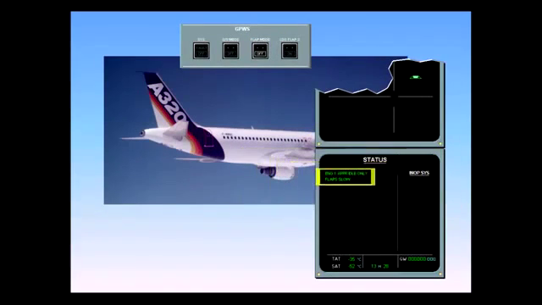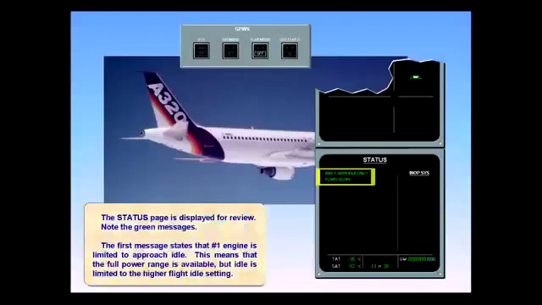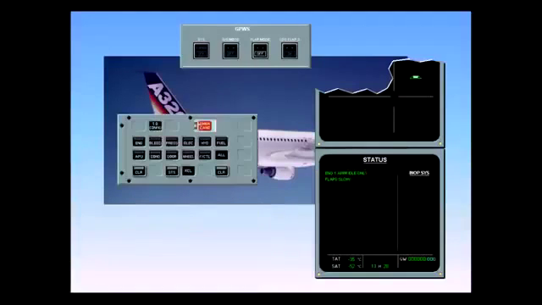Note the green messages. The first message states that number 1 engine is limited to approach idle. This means that the full power range is available, but idle is limited to the higher flight idle setting. The other message states that the flaps will be slow. When a SFCC flap channel is inoperative, the flaps are still available, but they will move at half speed. If the 2 channels of one SFCC fail, both slats and flaps will operate at half speed.